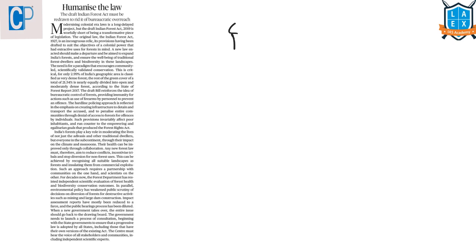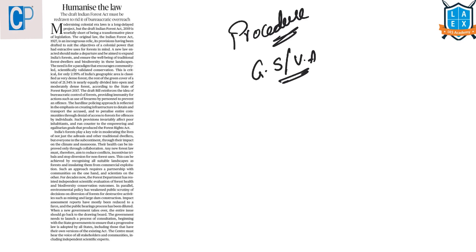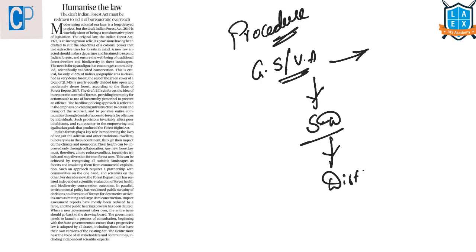Then what is important for us here is the procedure for recognizing those rights. Here the Gram Sabha or village assembly plays the major role. It will initially pass a resolution recommending whose rights to which resources should be recognized, and this resolution will be screened and approved at the level of the subdivision or taluka and later at the district level.